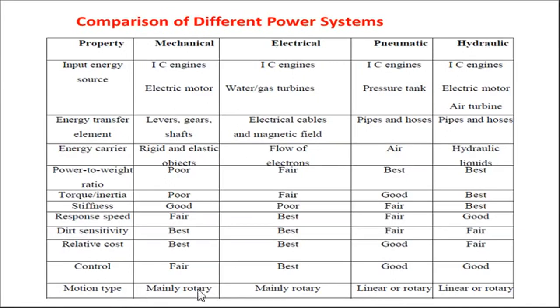Then motion type. For mechanical systems, it is mainly rotary. In case of pneumatic we can have linear or rotary motion. Like in a mechanical system we mainly get power output in rotary form through the output shaft, but in pneumatic and hydraulic systems we can use a linear actuator or a rotary actuator to get the output. Because of that, pneumatic and hydraulic systems offer a wide range of power applications.